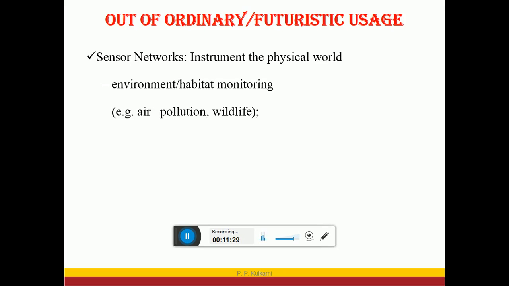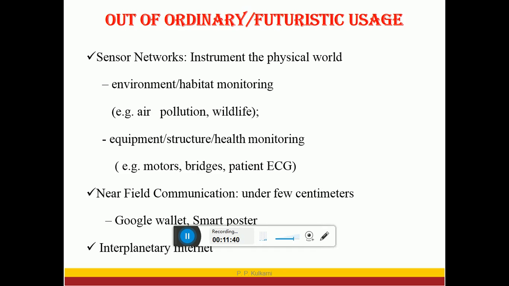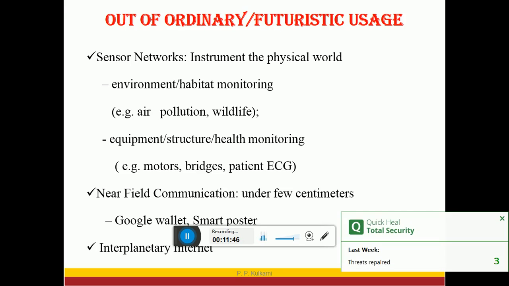We can also use this in wildlife, equipment and structure or health monitoring, meaning motors, bridges and patients. Here also we can use these computer networks. Near field communication works within a few centimeters, and examples are Google Wallet, smart posters and the interplanetary internet. This is a big and futuristic use of computer networks.